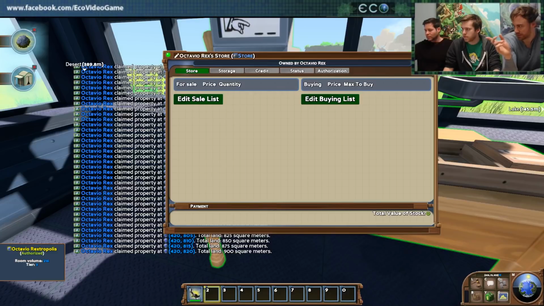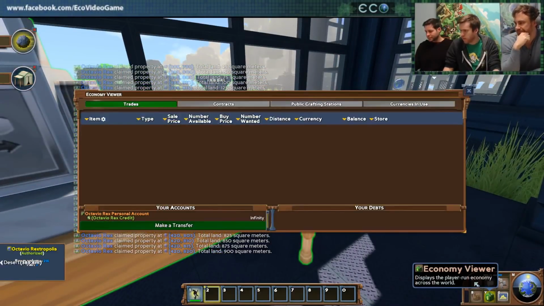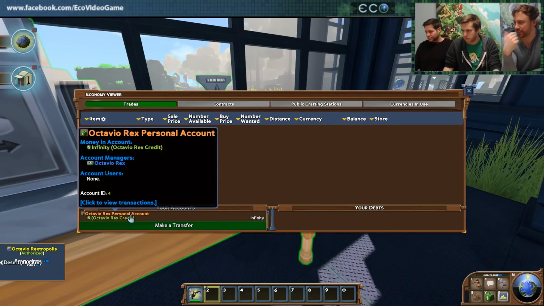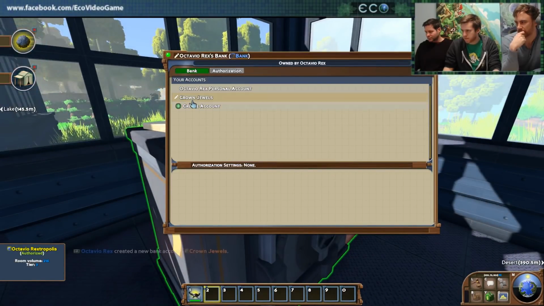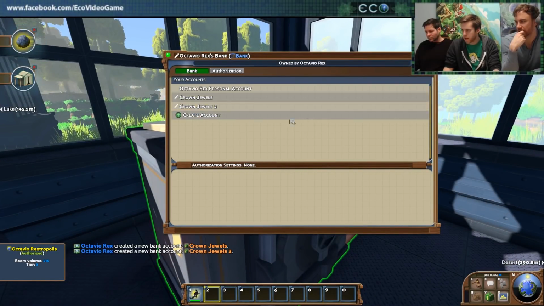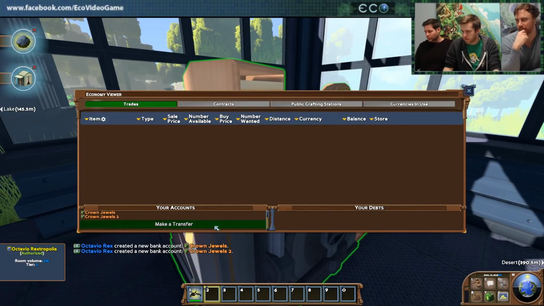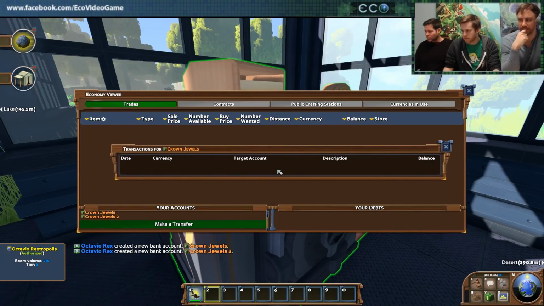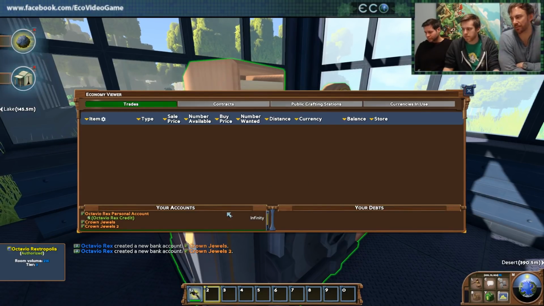Let's go to the economy viewer actually. So here you have all the bank accounts you have access to. Why don't you add a few in the bank and they'll show up there. Just like add 2 or 3. Cool. So we've added this new transfer dialog here. So you can see all the bank accounts you have and how much money is in each, how many transactions have happened in them. So you get this nice record of everything that's happened, even if you're offline, say, and you made a bunch of sales in your store.